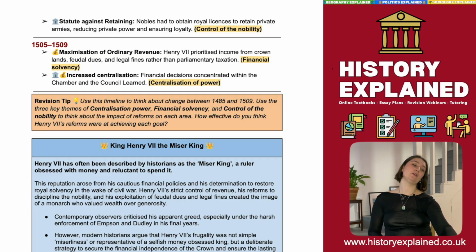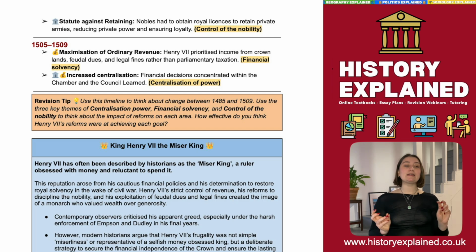So moving on, here we have a debate. A big debate in this period is the question of, was Henry VII a miser king? Now, this is a historiographical debate. It's something that very much came up contemporarily, but has been much discussed subsequently.